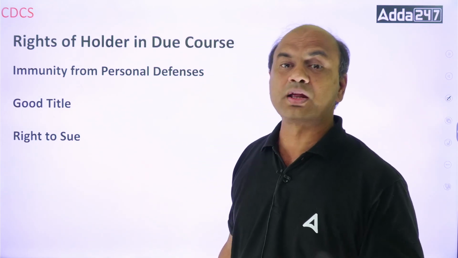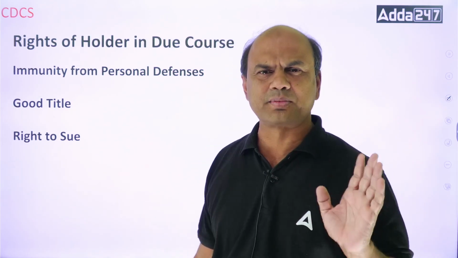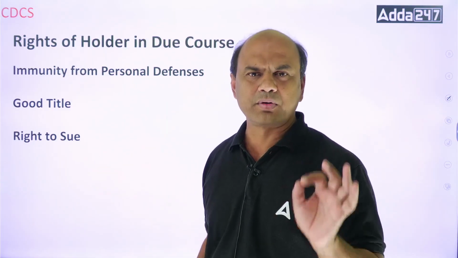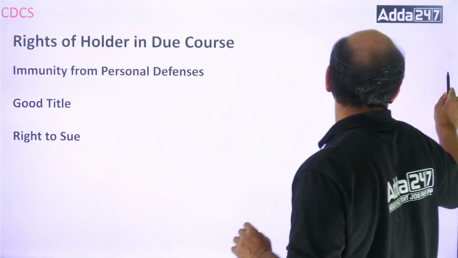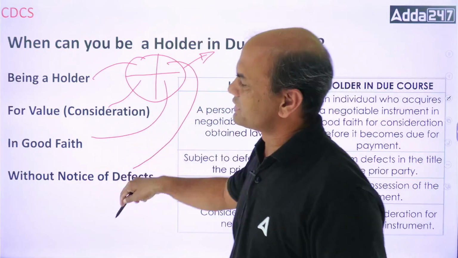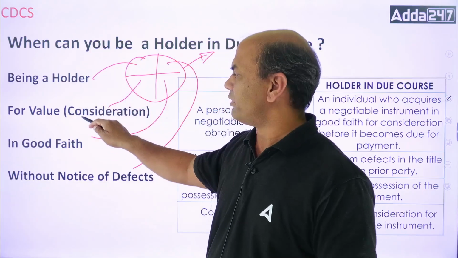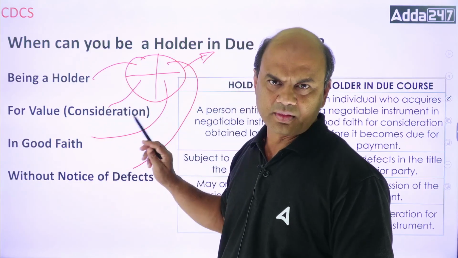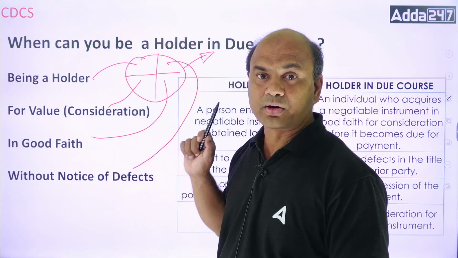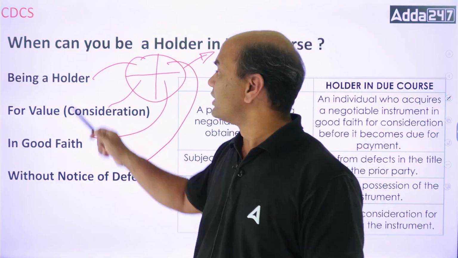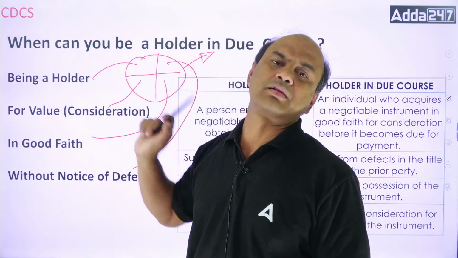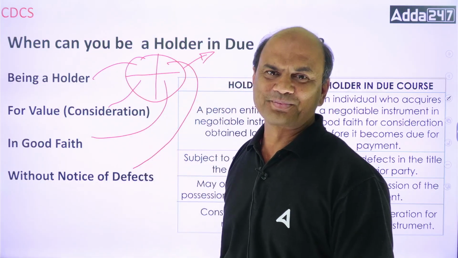So this was holder in due course. Very important concept. Understand the summary of this if I want to tell you. Important is 4 points. These 4 points: holder, value, good faith, without notice of defect. Number 1. And number 2, second summary of this is, for being a holder in due course, you need to be first the holder. Okay?